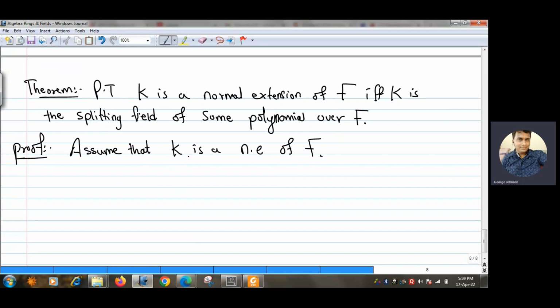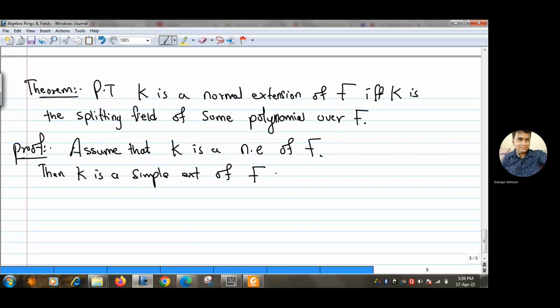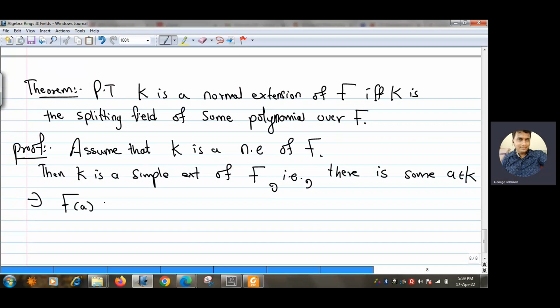Because K is a normal extension of F, K is a finite extension of F, and hence K is a simple extension of F. That is, because K is a simple extension of F, there is some a in K such that F(a) is the same as K, right? Because K is a simple extension, this is true for some a belonging to K.